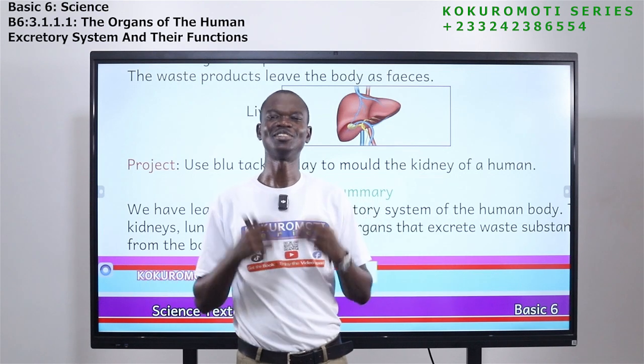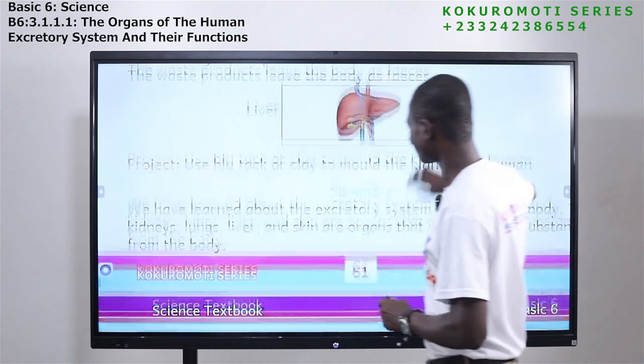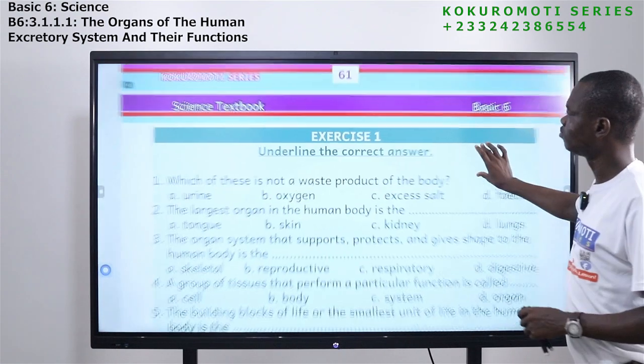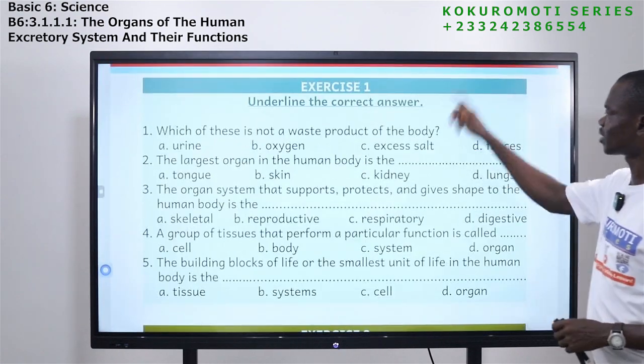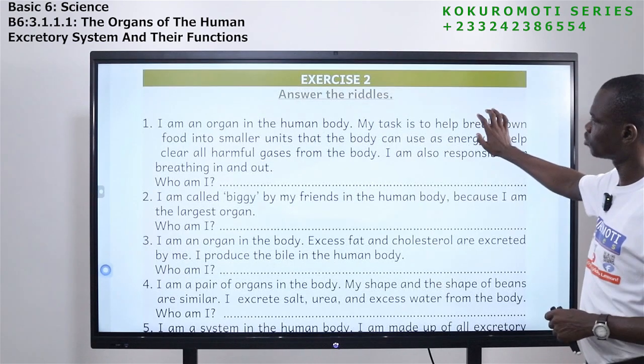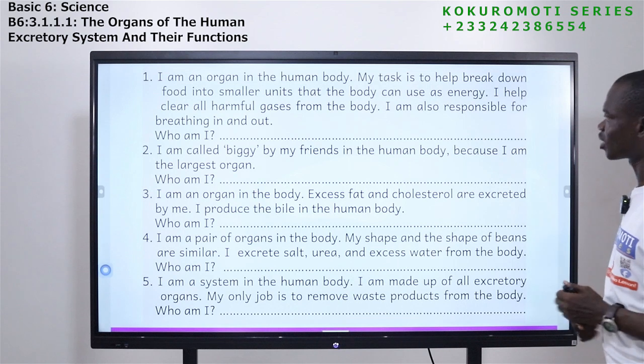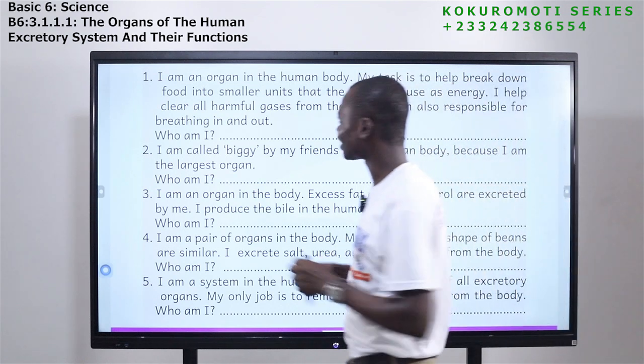And I believe you have enjoyed the lesson. Now let's look at the exercises. So we have exercise 1, underline the correct answer. We have 5 questions. Exercise 2 is here. Exercise 2 is in the form of riddle. Let me read the first one. Let's see how we can answer it.